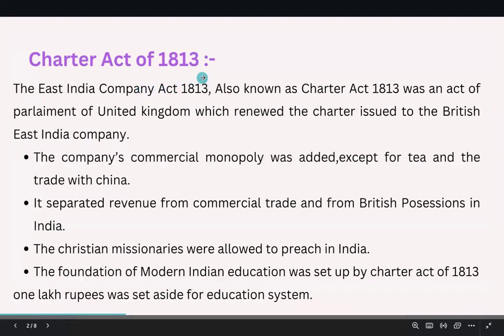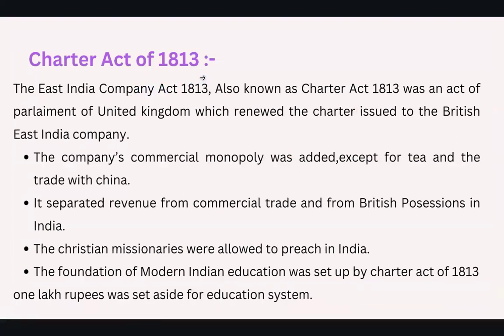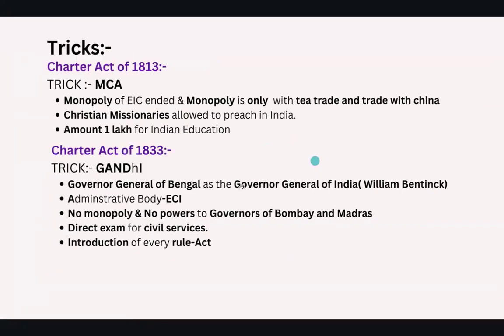So coming to the Charter Act of 1813, the East India Company Act 1813, it is also known as the Charter Act of 1813. This was an act of the Parliament of the United Kingdom. The charter which was issued to the British East India Company has been renewed, and the renewed charter is nothing but the Charter Act of 1813. Next, we have some important features in this Charter Act. The first feature is that the company's commercial monopoly was ended.